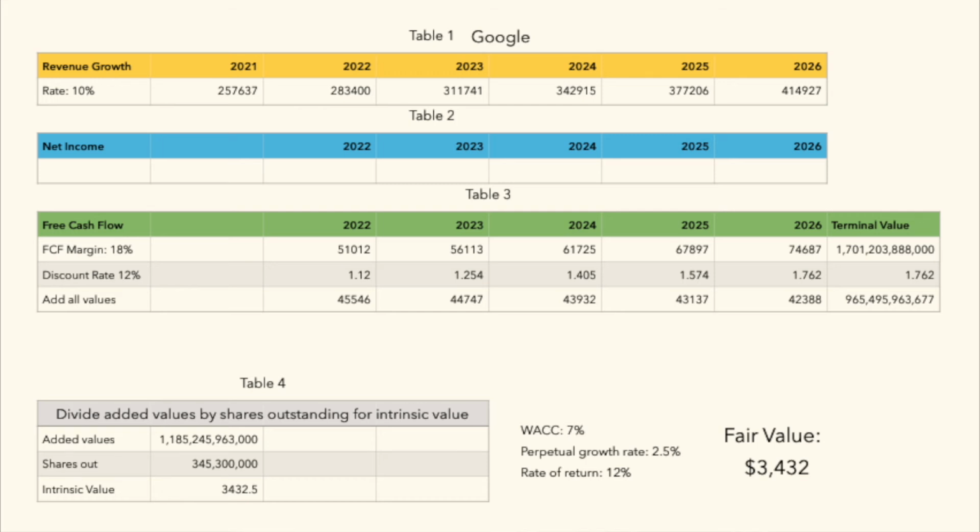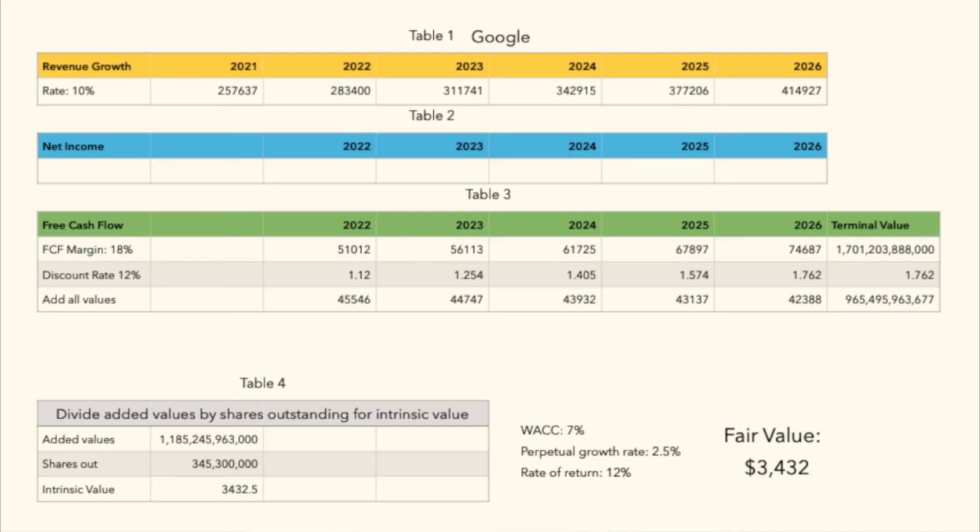Okay, so we are here inside the DCF model. We grew the revenue by 10% out to the year 2026, which put it to about 415 billion. Next, we applied a free cash flow margin. For anyone wondering, you can just get this margin by dividing free cash flow by revenue. I did this for the last 5 years, and the average came out to about 21.3%. The majority of those numbers were easily over 20%, so I thought that going with 18% seemed pretty fair and still keeping conservative. We apply that percentage to all of the projected revenues.